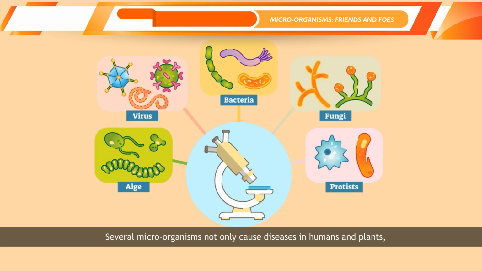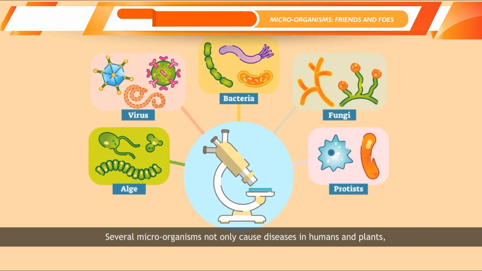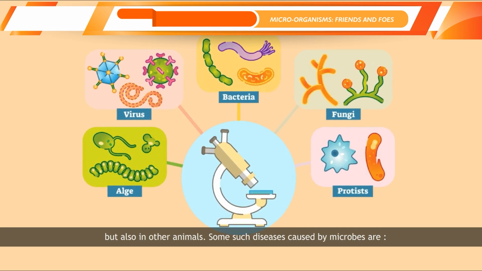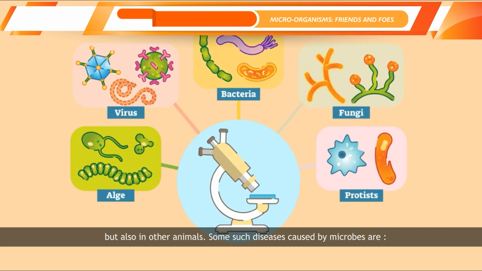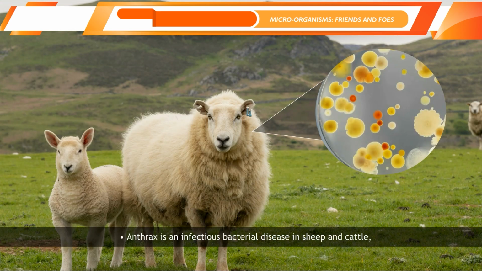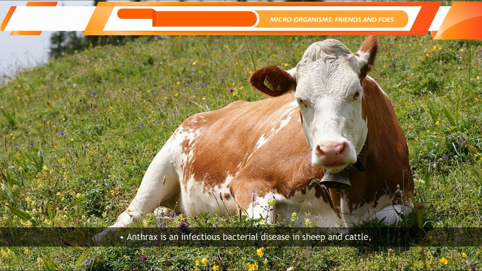Disease-causing microorganisms in animals. Several microorganisms cause diseases not only in humans and plants, but also in other animals. Some such diseases caused by microbes are: anthrax is an infectious bacterial disease in sheep and cattle, which can also be transmitted to humans through meat, wool, hair, skin, etc.